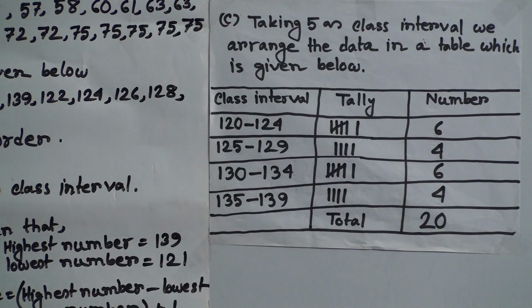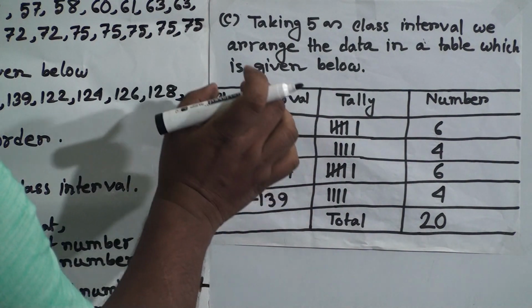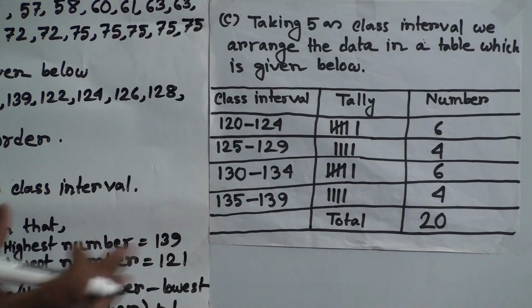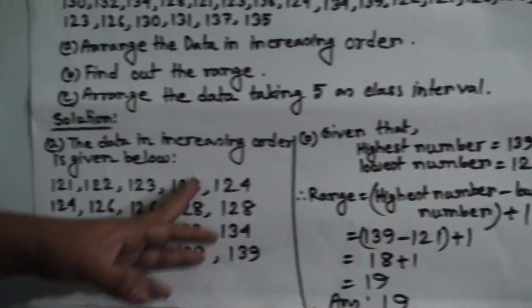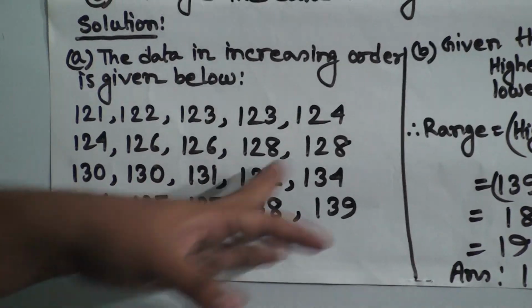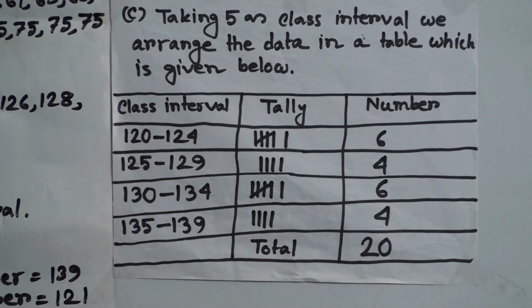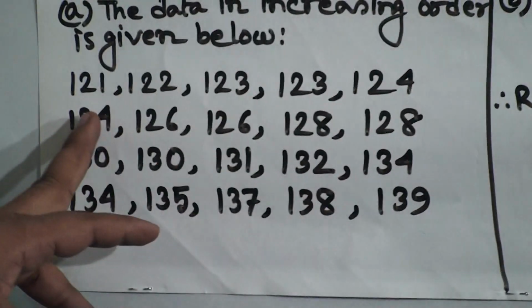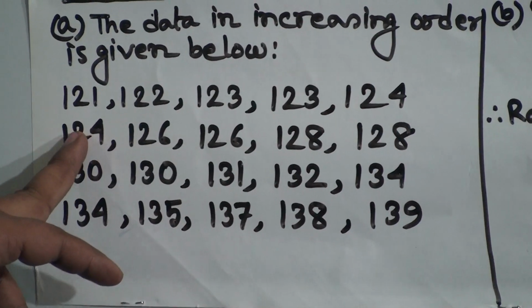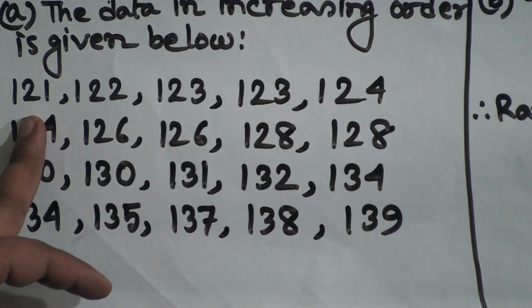My dear student, now we notice between 120 and 124, in this interval, how many numbers are there. Please notice the arranged numbers in question A. From initial point 120 to terminal point 124, count 1, 2, 3, 4, 5 and 6. So here I write 6.